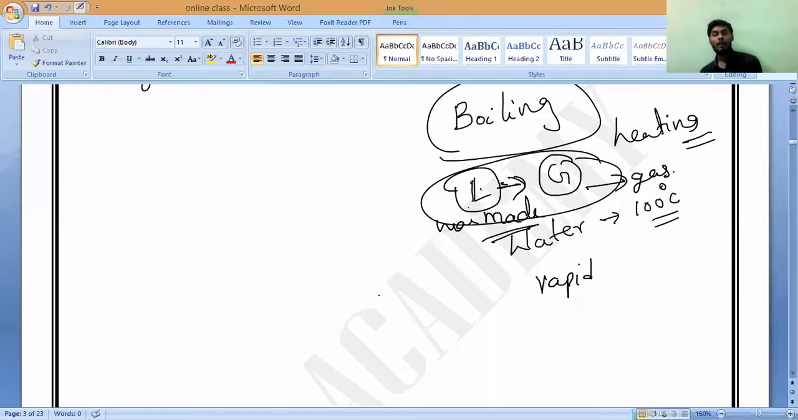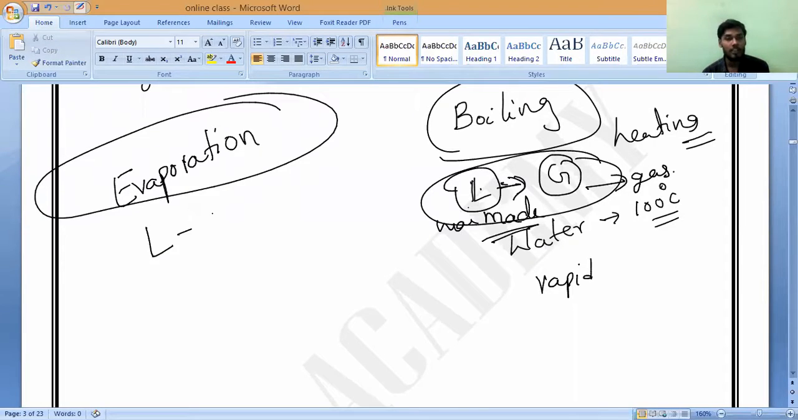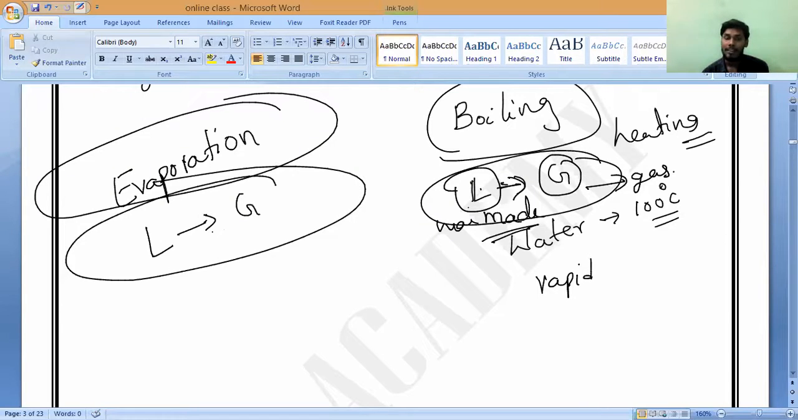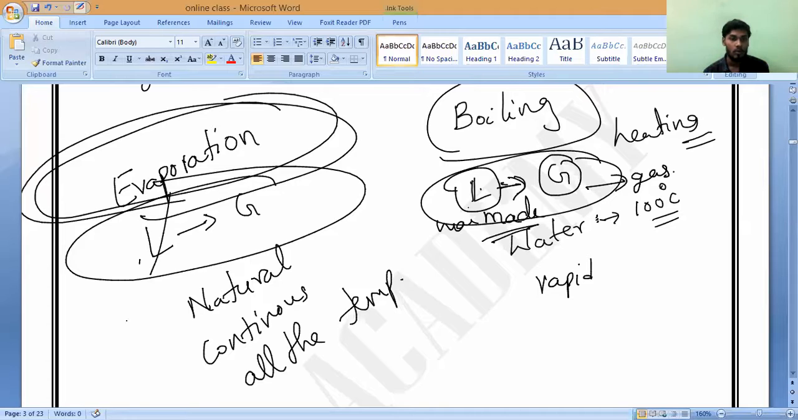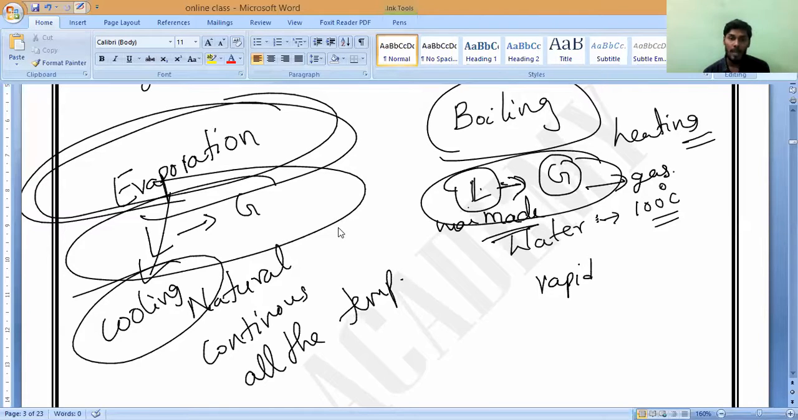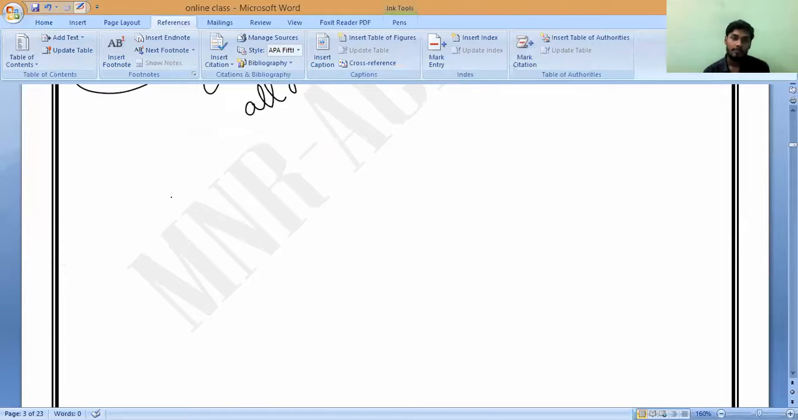But if you observe evaporation, which you may have studied in the first chapter of chemistry in class 9, it is also the conversion of liquid state to gaseous state, but it is a natural process. It is continuously taking place. It is not a rapid process; it is natural and continuous, and it takes place at all temperatures. That is why evaporation leaves a cooling effect. So the same evaporation which takes place in plants, what name do we call it? Transpiration.